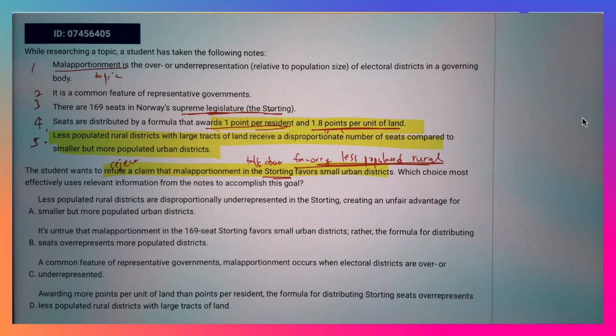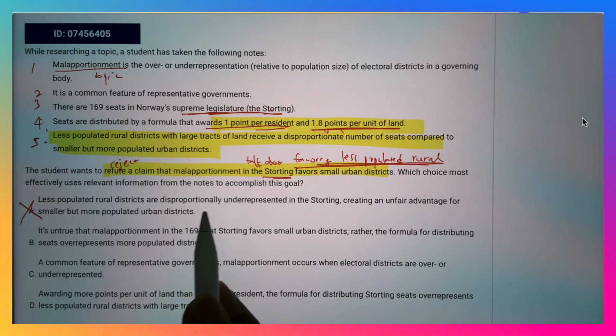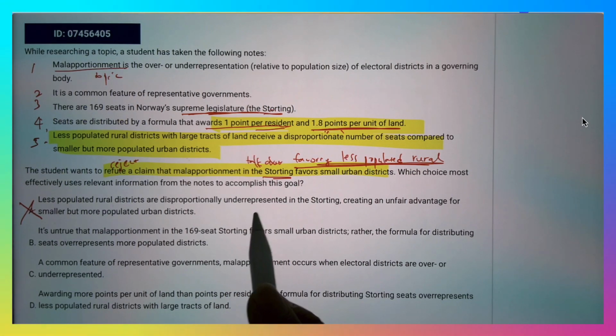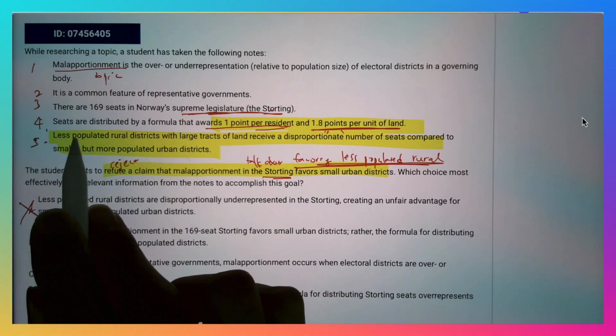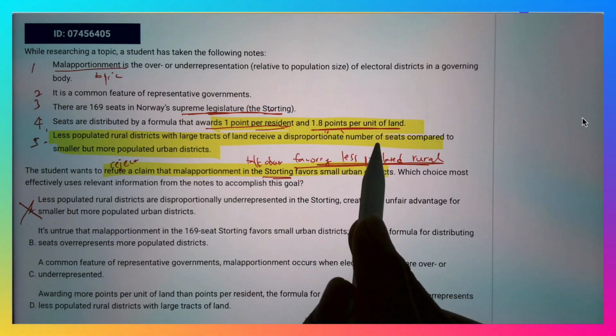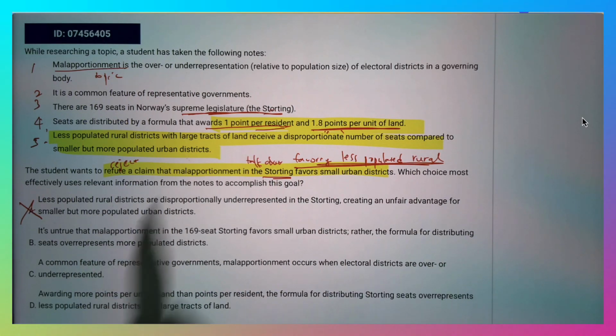The moment I read this, it is the opposite. Actually, less populated rural districts may be disproportionately overrepresented. And we say here in line 5, less populated rural districts with large tracts receive a disproportionately large number of seats. So that's the opposite of the student's note.